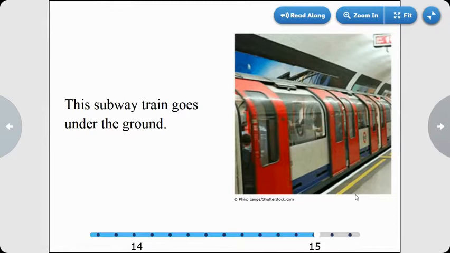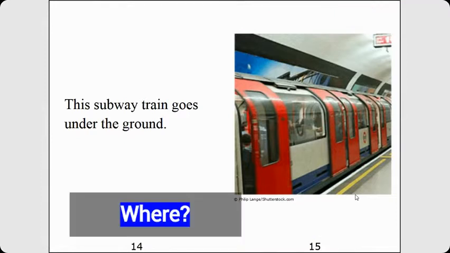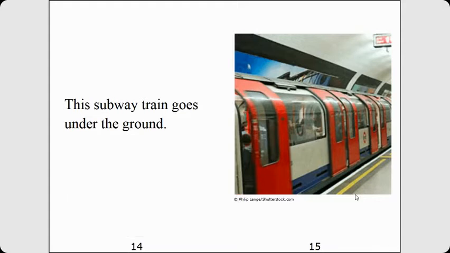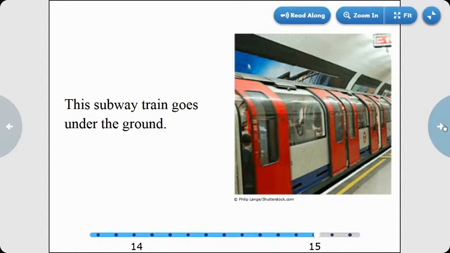This subway train goes underground, under the ground. Here's a question. Where does the train go? This train goes under the ground.